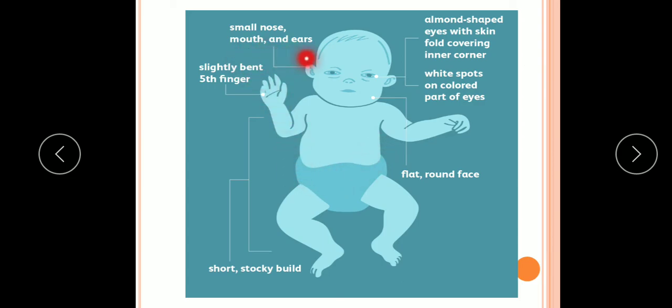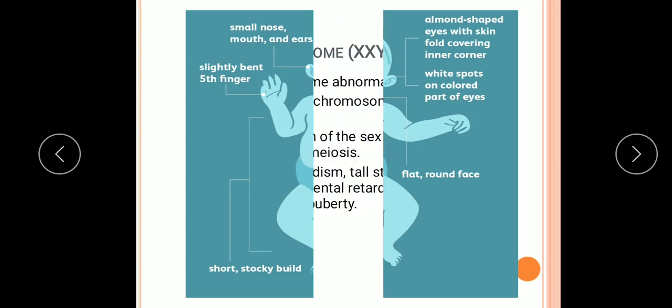Small nose, mouth and ears, almond shaped eyes with skin fold covering the inner corner, and slightly bent fifth finger, short stocky body. These are some of the symptoms of the problem we have discussed now.